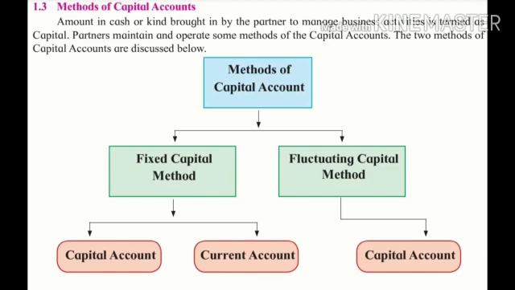Second method, the fluctuating capital method. Under this, we have to prepare only one account, the partners capital account. The balance of capital changes every year, because all the adjustments are made in the same account, the capital account. It is called the fluctuating capital method. In this method, the partners current account is not opened, hence all the adjustments are made through the capital account.